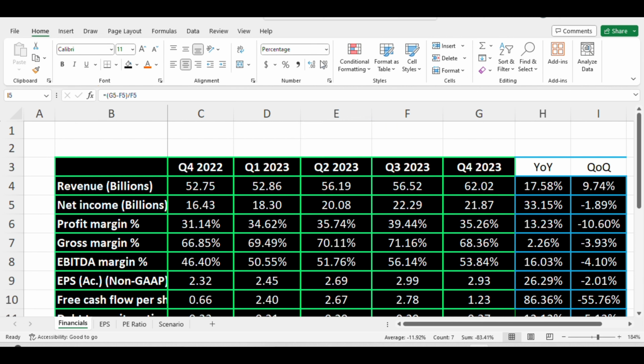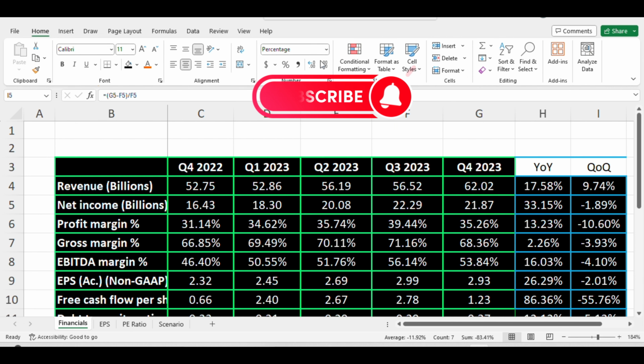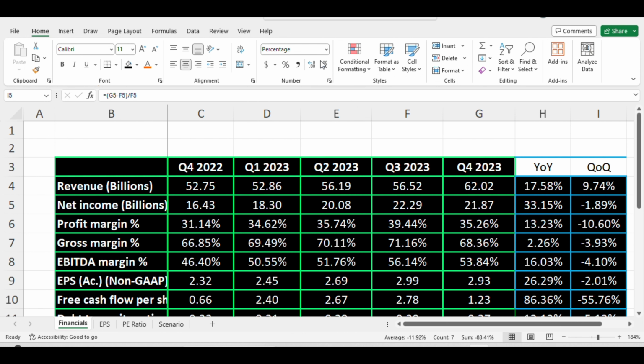In this video, we'll do the price projection for Microsoft to understand how high or how low Microsoft can go after earnings. We'll use financials, forward EPS, and the forward PE ratio to do the assessment. And this assessment will help you make the right decision after earnings. Now, let's get started.